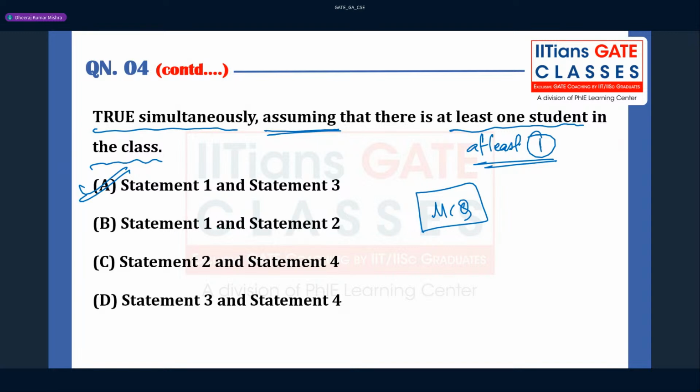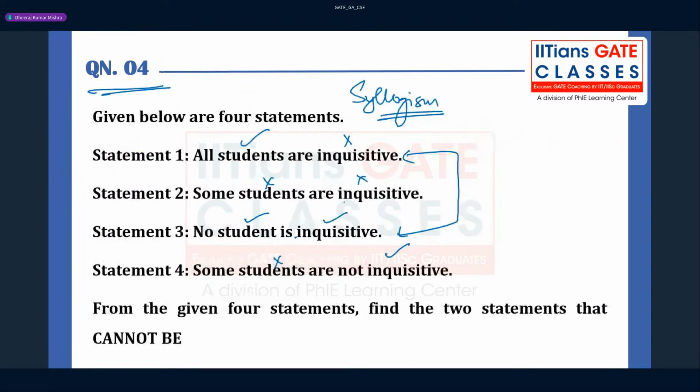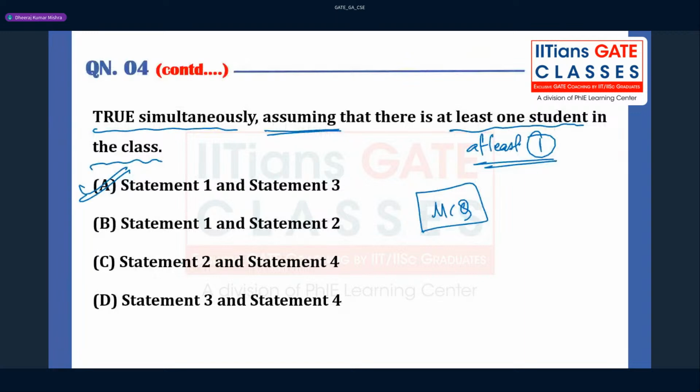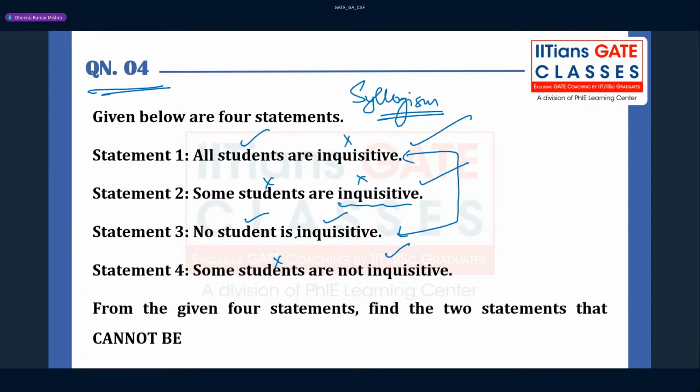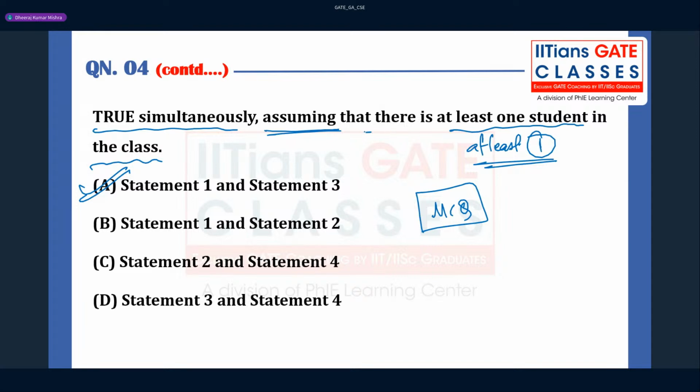Statement 1 and statement 2. So this can be correct only. You can see here all the students are inquisitive, fine, and some students are inquisitive. This is also fine, because at least one student should be there. Understood. So option A will be correct for this question. In this question, you don't have to find the main conclusion or immediate conclusion, right? Quickly you have to just find what are those two statements which cannot be simultaneously true, if you assume that there is at least one student in the class.